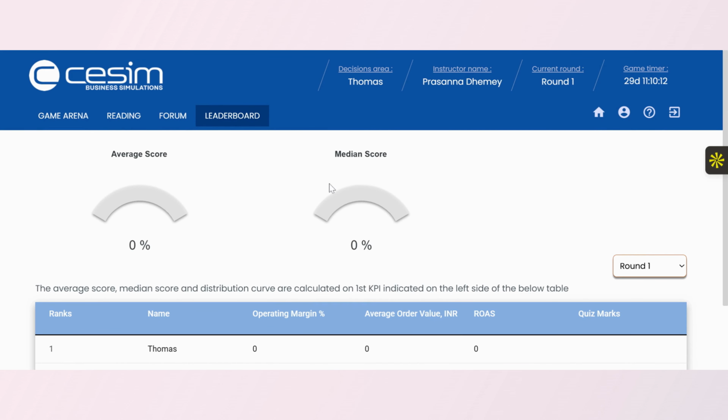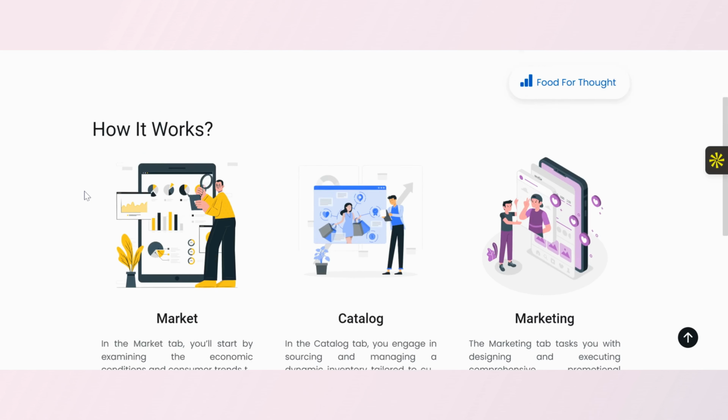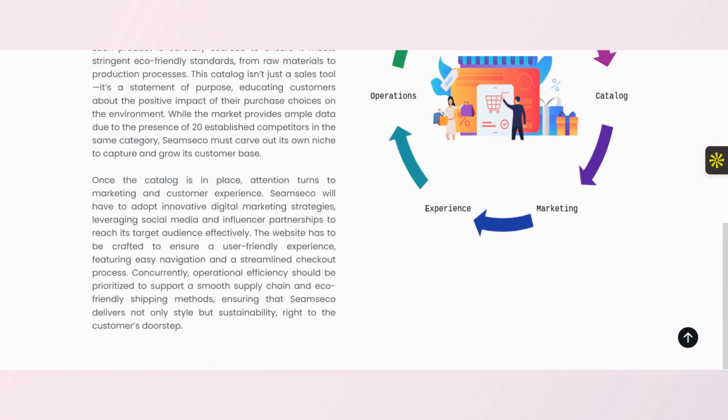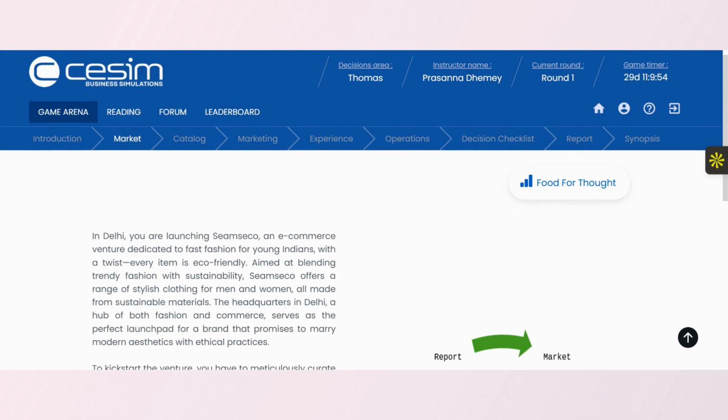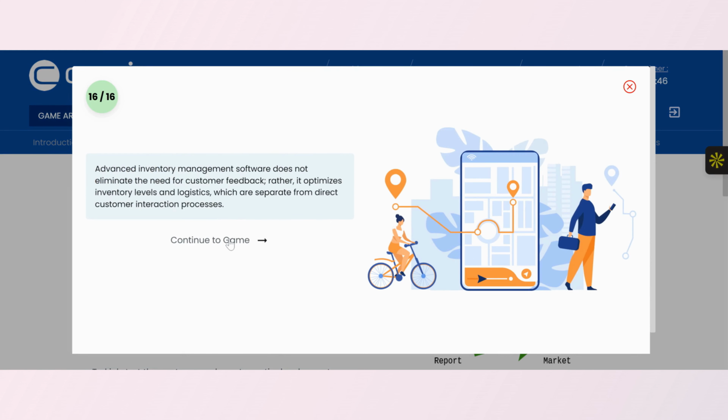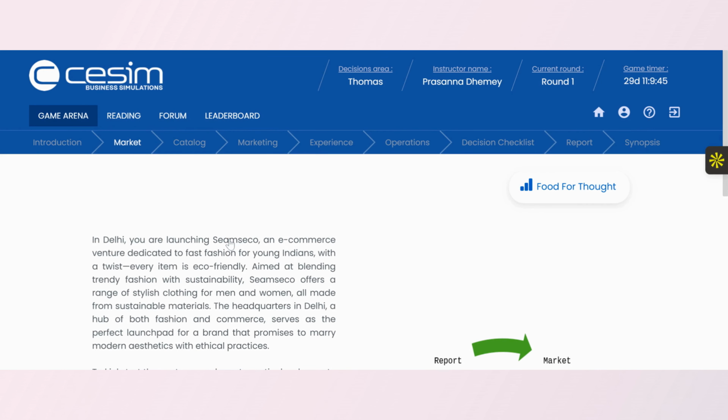It is recommended to regularly check the leaderboard and forum after each round to stay up to date with simulation developments. Before making any decisions, we return to the game arena and explore the introduction and market sections to review insights about consumer trends, competition, and brand positioning. The Food for Thought segment will also guide our decision-making by providing reflective questions. Answering these is mandatory and essential for progress.